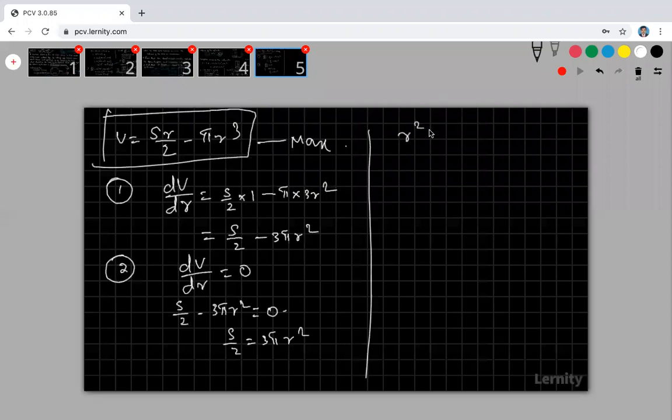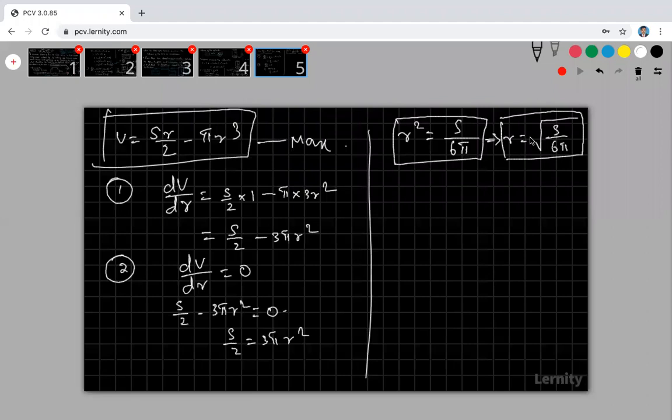So therefore, my r square is equal to S divided by 6 pi. If you want to take r, root over S divided by 6 pi. That's all, that is my r. Don't take plus or minus, because minus is not possible, because my radius is a length.